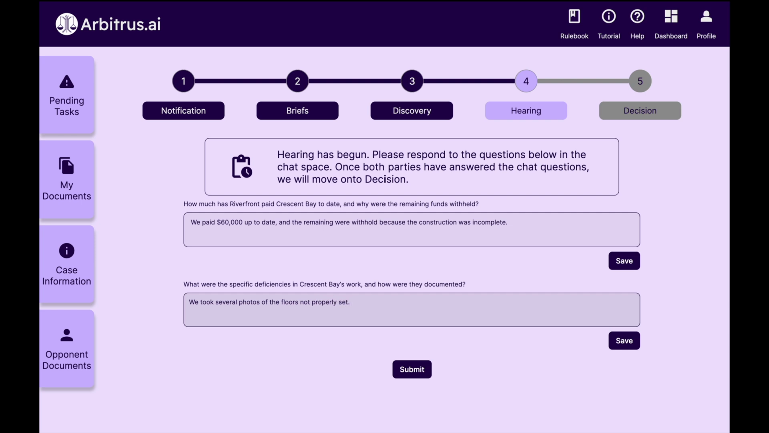Now, in a real hearing, you might have a much more extensive answer to this. In that case, remember to use the Save button to save your work, or work on it outside of the system, perhaps in a Word document or a Google Drive, and then upload it. Regardless of the case, you can finally push Submit when you're finished.